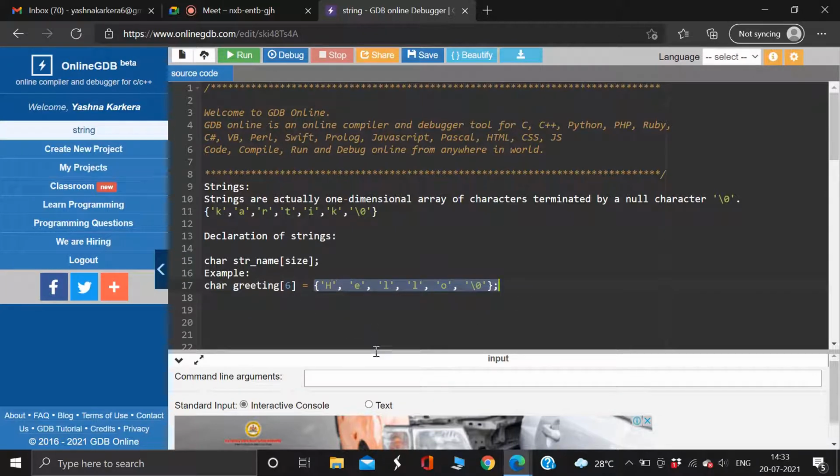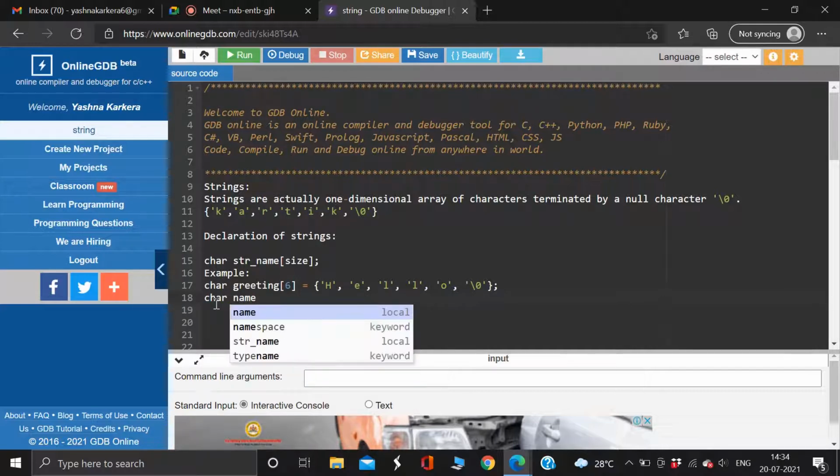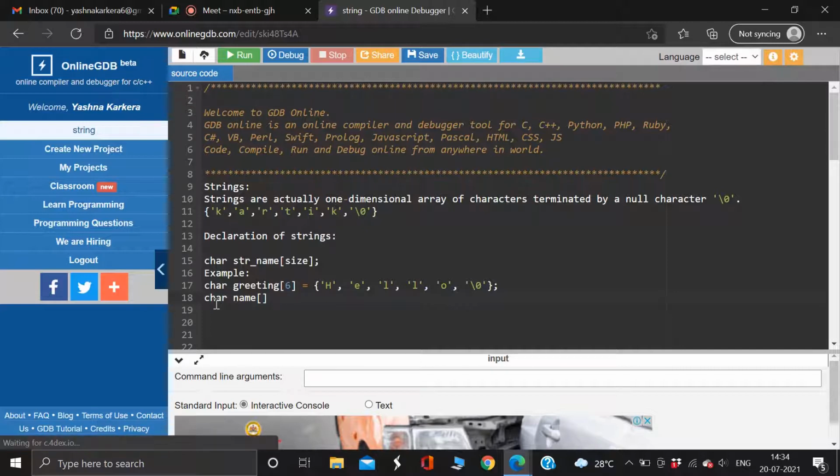Now I will also declare another string. How many elements does this string have?